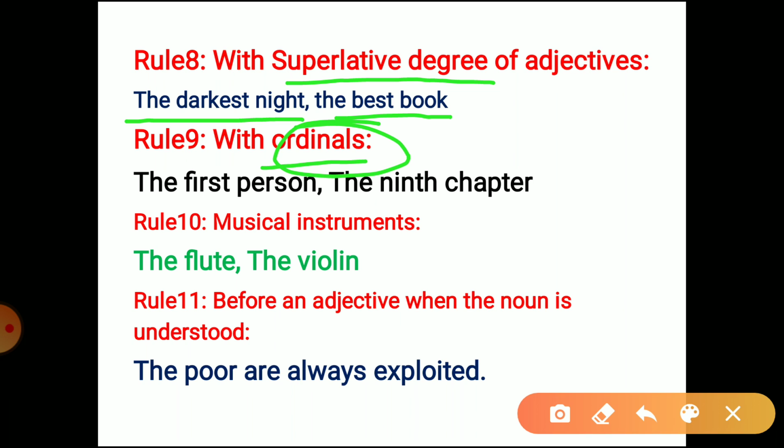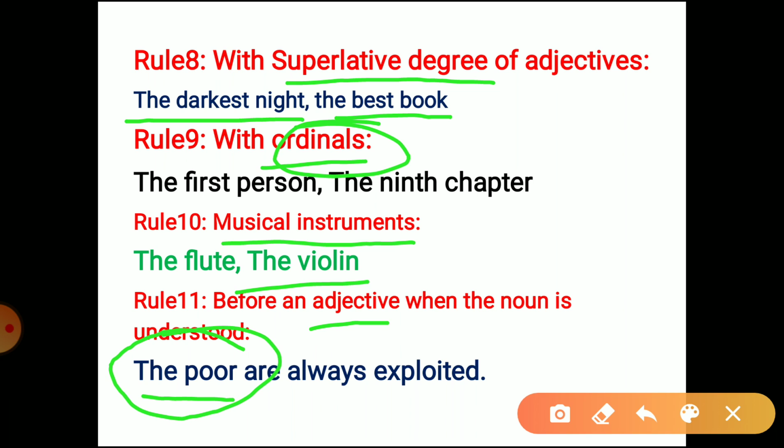So similarly we have the musical instruments, like the flute, the violin. So these are musical instruments, we use it with them. Then we have it before an adjective when a noun is understood. So we have "the poor are always exploited." So it actually means the poor men. It talks about the whole class of poor people.